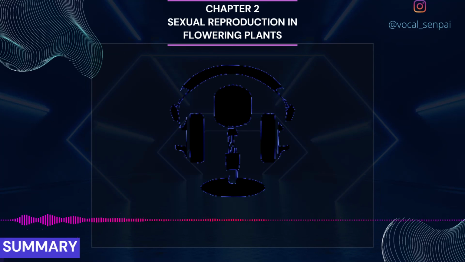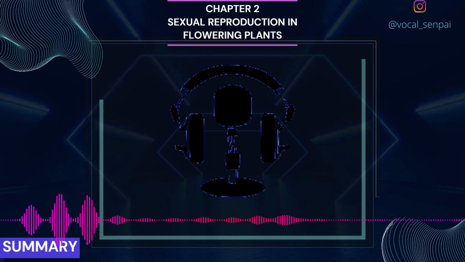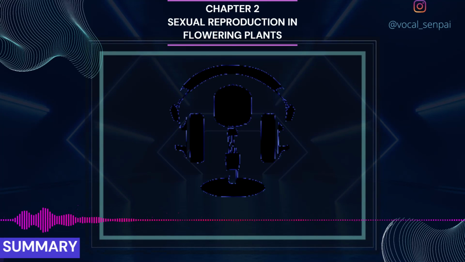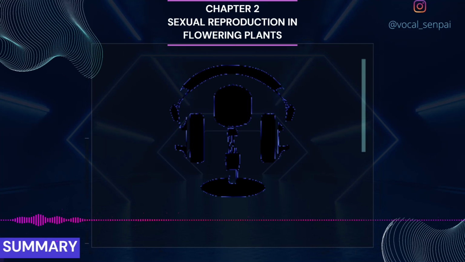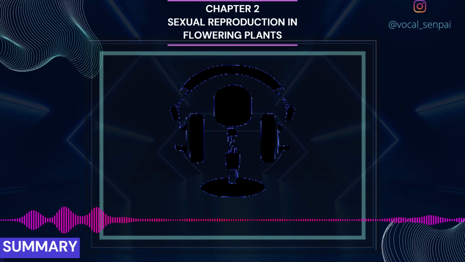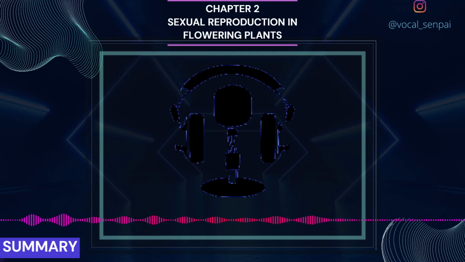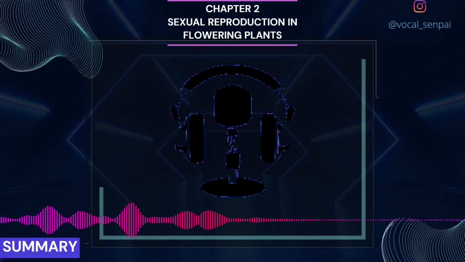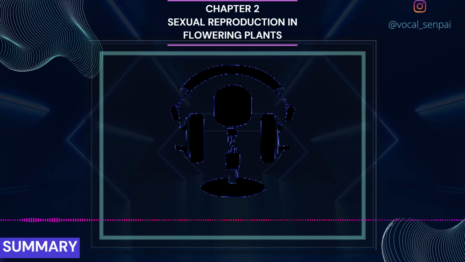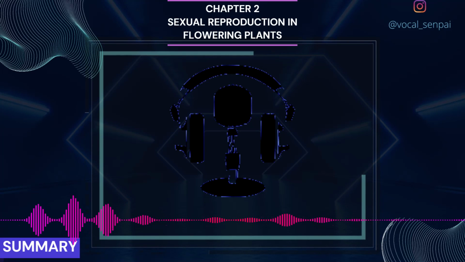Pollen-pistil interaction involves all events from the landing of pollen grains on the stigma until the pollen tube enters the embryo sac, when the pollen is compatible, or pollen inhibition, when the pollen is incompatible. Following compatible pollination, pollen grain germinates on the stigma and the resulting pollen tube grows through the style, enters the ovules and finally discharges the male gametes in one of the synergids. Angiosperms exhibit double fertilization because 2 fusion events occur in each embryo sac, namely syngamy and triple fusion.